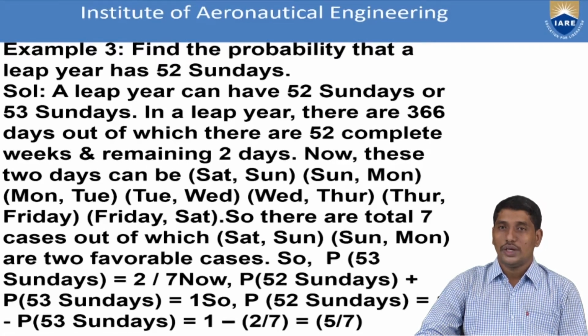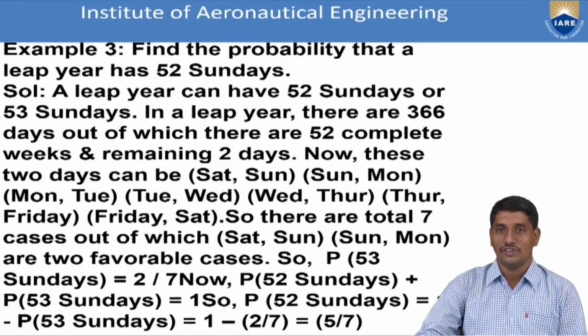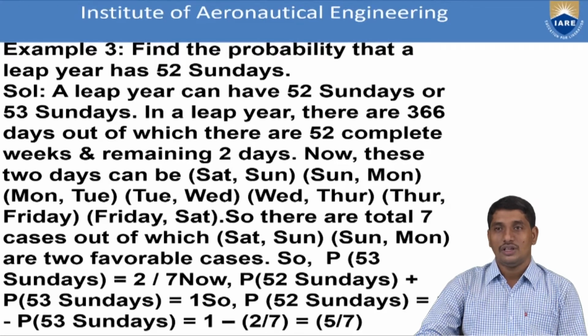Now those 2 extra days are 2 neighboring days. So the possibilities of those 2 neighboring days are Saturday-Sunday, Sunday-Monday, Monday-Tuesday, Tuesday-Wednesday, Wednesday-Thursday, Thursday-Friday, and Friday-Saturday. So there are a total of 7 pairs for the 2 extra neighboring days. But our interest is that the year should have 53 Sundays.